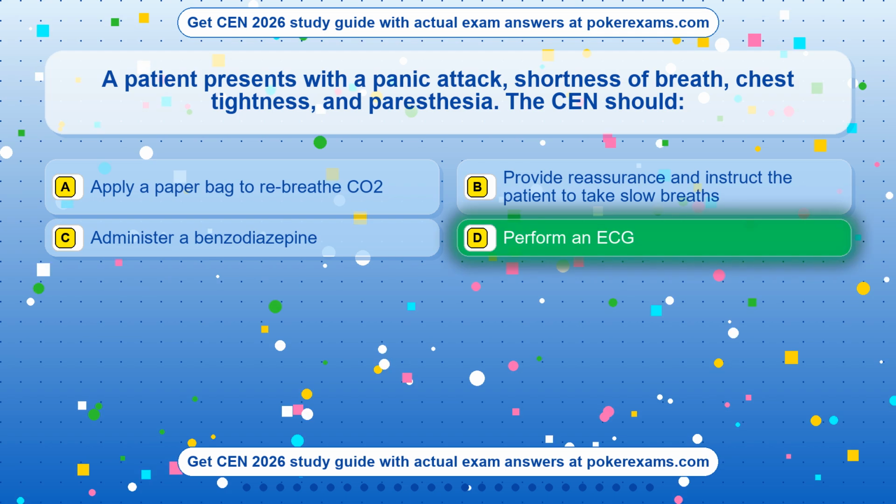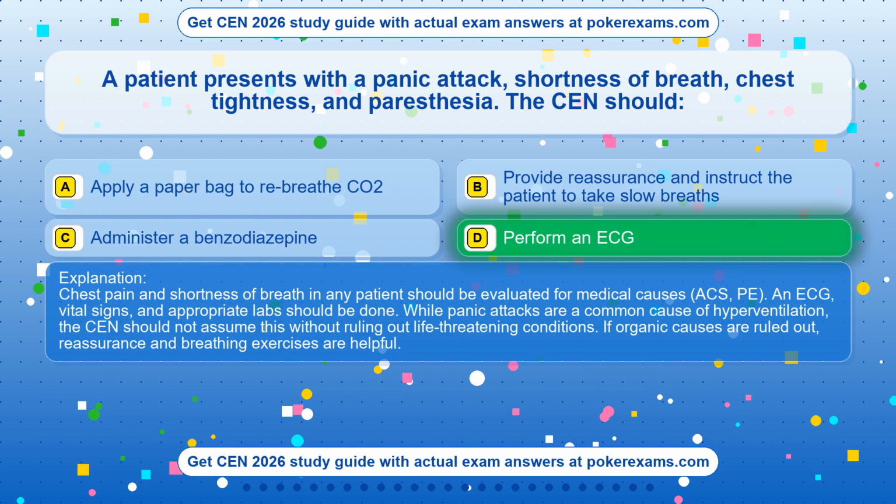Perform an ECG. Chest pain and shortness of breath in any patient should be evaluated for medical causes, ACS, PE. An ECG, vital signs, and appropriate labs should be done. While panic attacks are a common cause of hyperventilation, the CEN should not assume this without ruling out life-threatening conditions. If organic causes are ruled out, reassurance and breathing exercises are helpful.